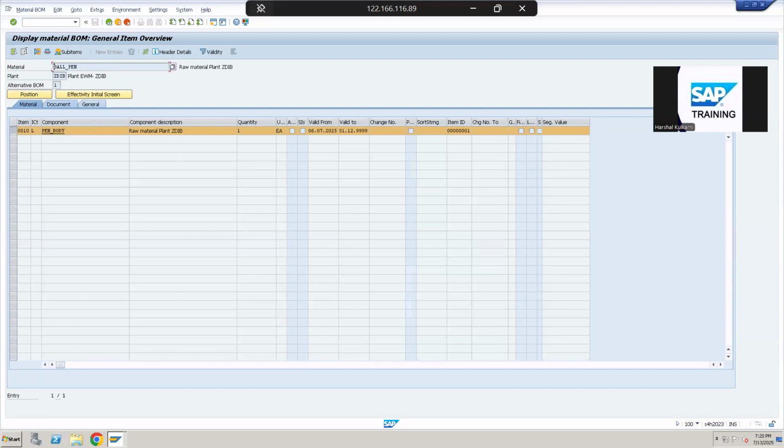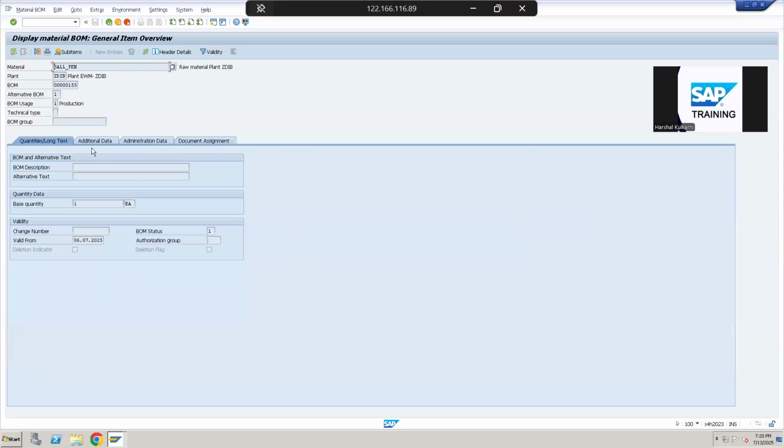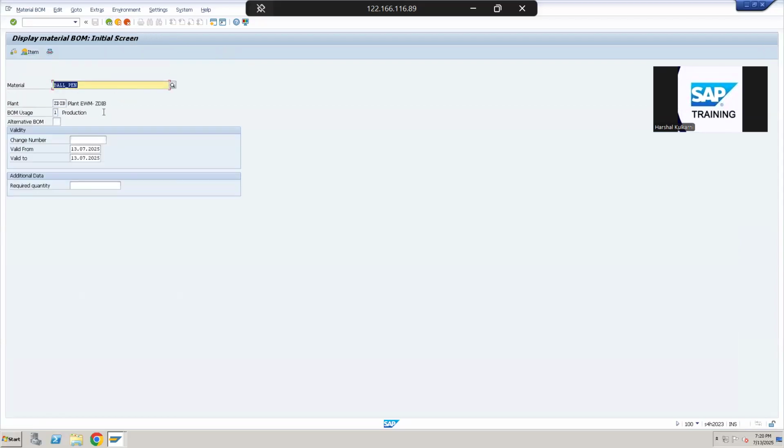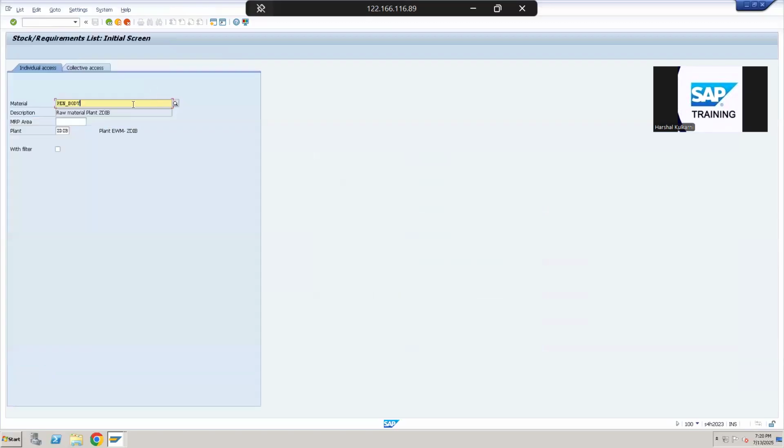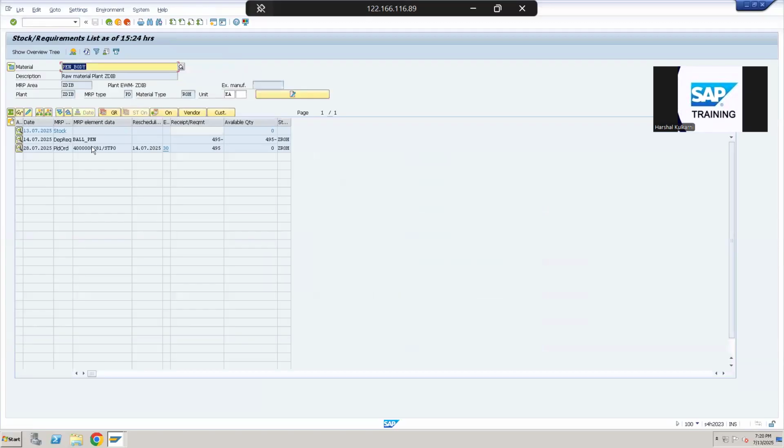So in this bill of material we are mentioning that we need one pen body in one quantity to produce one quantity of a ball pen. It means when I ran the previous transaction, the system must have done something to procure this pen body from outside. Now I will go here. Let's check what is the situation of the pen body.